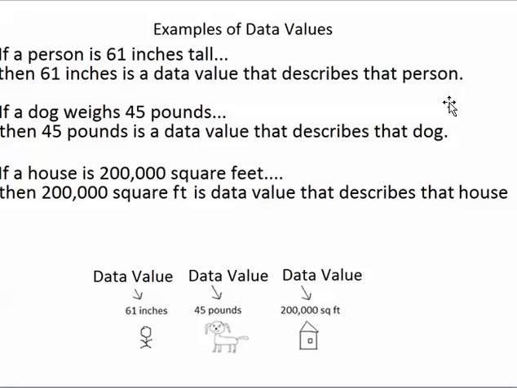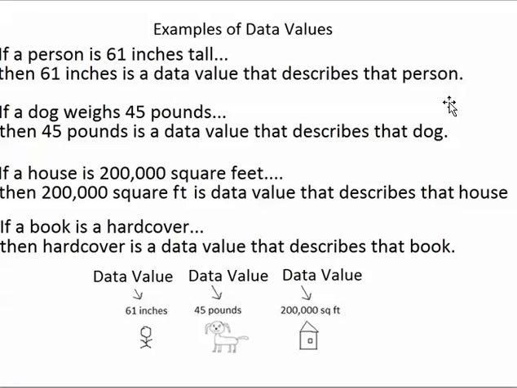If a book is a hardcover, then the word hardcover is a data value that describes the book. This is an example of how a data value doesn't have to be a number. The word hardcover is a data value because it's a piece of information that tells us something about the book.